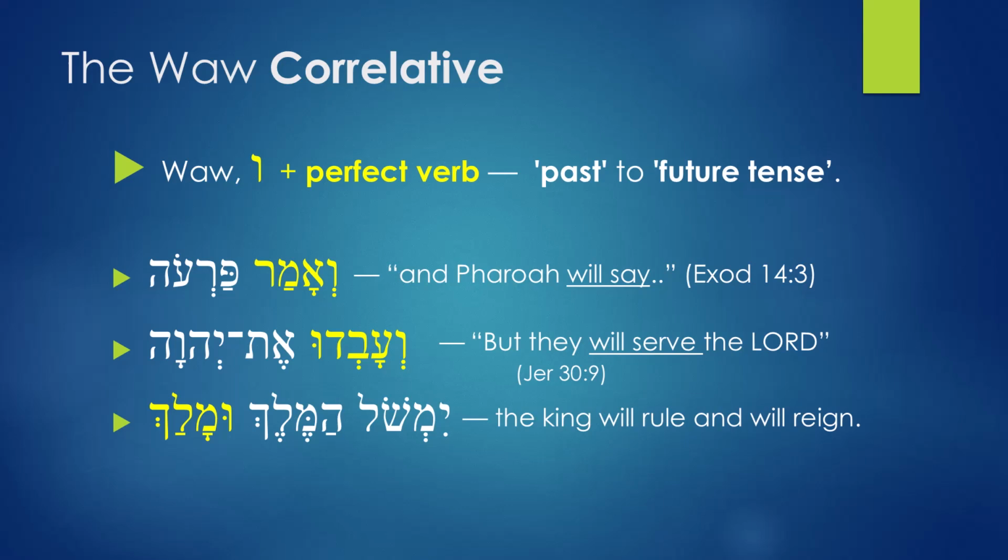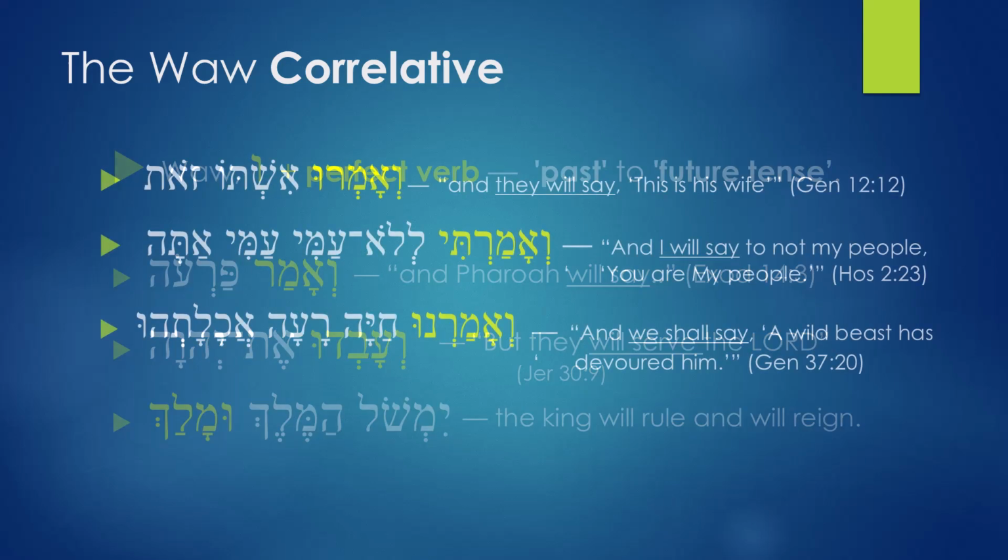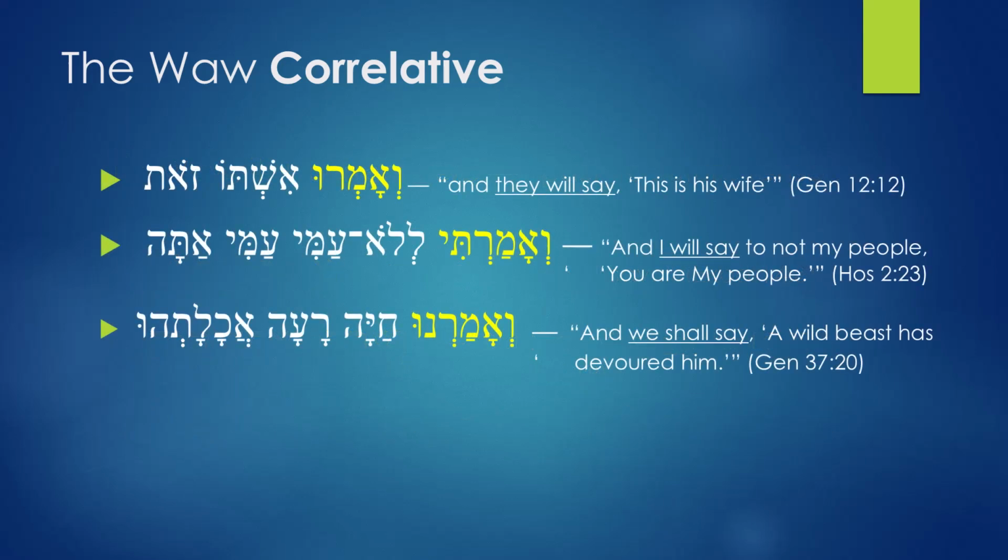Still on the waw correlative, let's look at more examples. The first phrase is We'amru ishto zot. And that has a translation, and they will say, this is his wife. That phrase, they will say, is coming from the verb amru. We'amru. Again, you have a perfect verb.